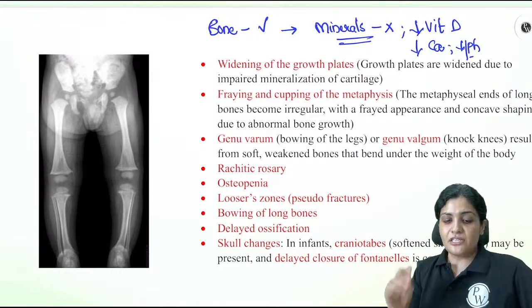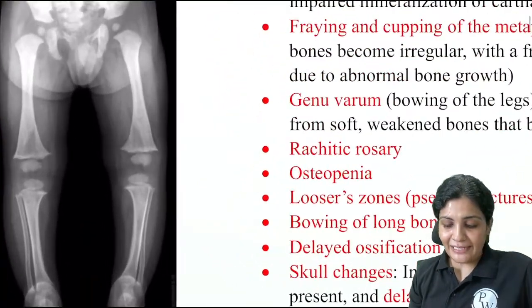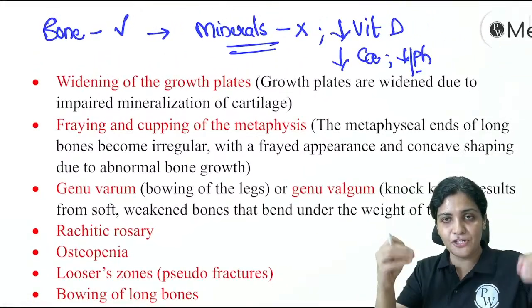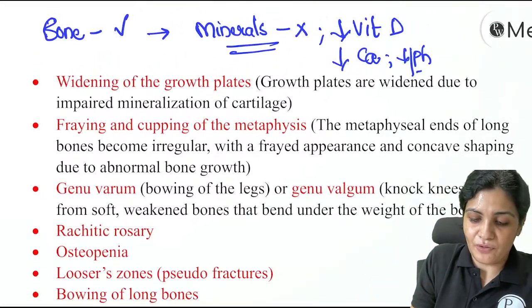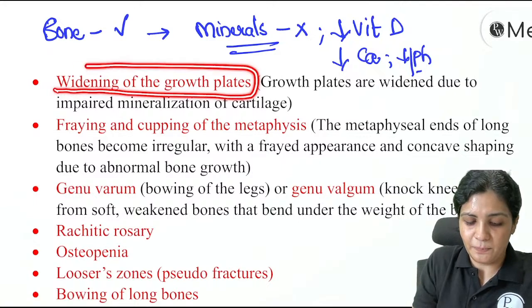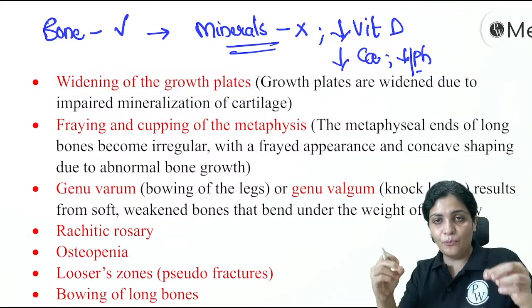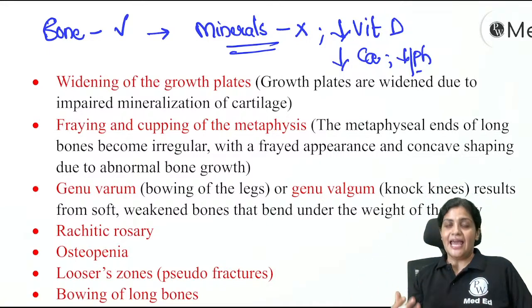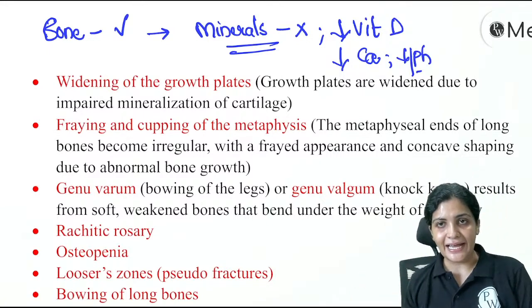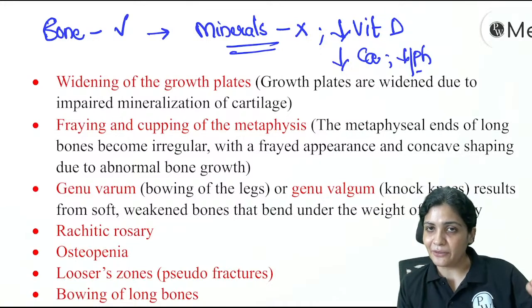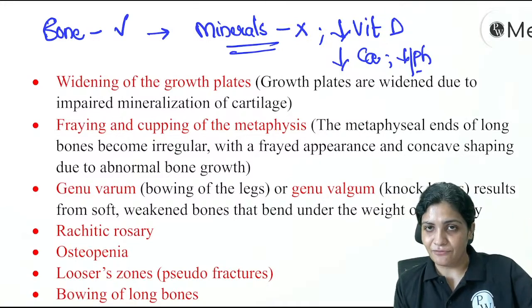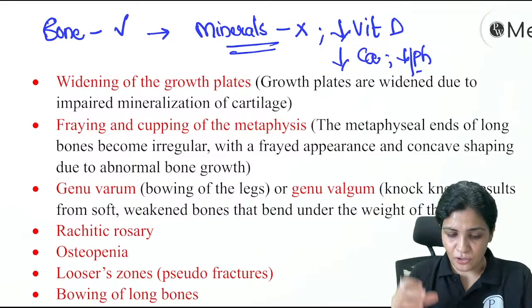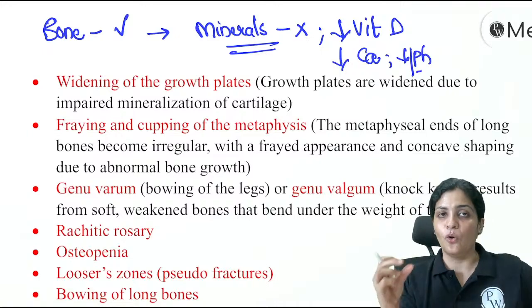Okay. So this is what you have to remember about the rickets, and what is the main characteristic thing you have to remember. Because the bone is present but the calcium is not getting deposited, the first thing you have to remember is widening of the growth plates. So the growth plate is that area where the bone grows, right? That is the area where actually the mineralization occurs. And in the growth plate, again, we have various areas. So there is the zone of hypertrophy, which is the very, very weakest area. After that, you have the zone of provisional calcification. So this area is weak and it appears radiolucent. Hence, there will be widening of the growth plate.